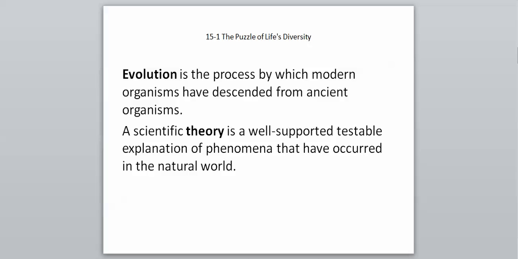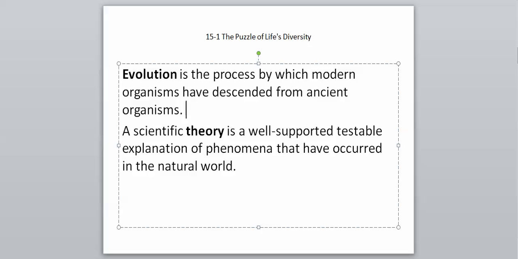Evolution is a process by which modern organisms have descended from ancient organisms. And actually, if you want an even simpler definition, evolution simply means change. So evolution is change over time of different organisms, the process by which modern organisms have descended from ancient organisms.